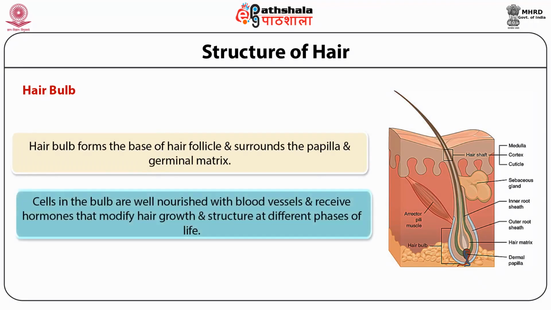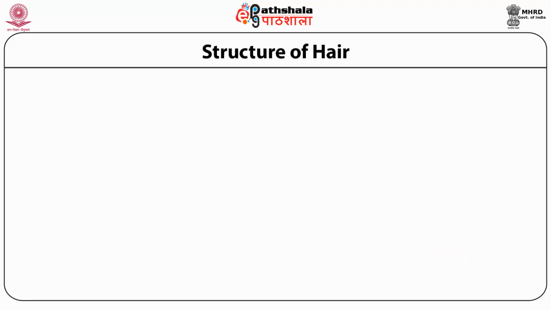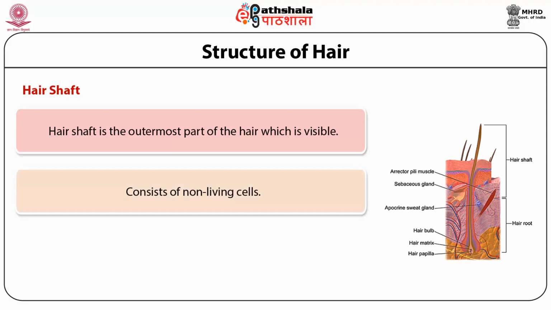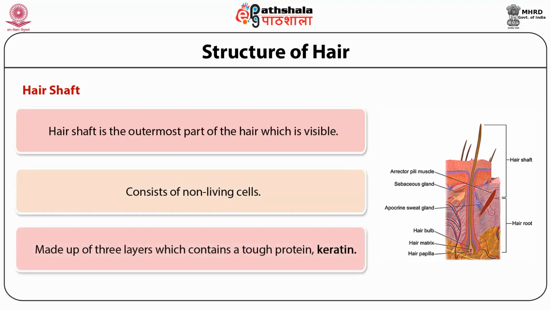The cells in the bulb are well nourished with blood vessels and receive hormones that modify hair growth and structure at different phases of life. Hair shaft. Hair shaft is the outermost part of the hair which is visible. It consists of non-living cells. It is made up of 3 layers which contain a tough protein known as keratin.